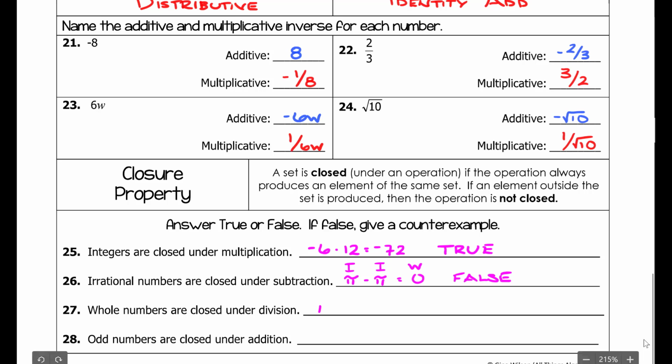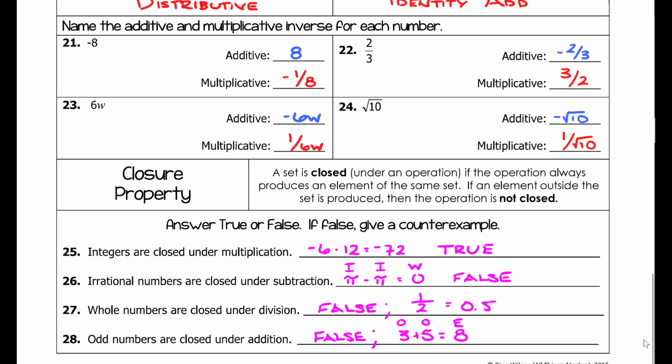Whole numbers are closed under division. That's also false. A quick, easy counterexample is 1 over 2. 1 is a whole number, 2 is a whole number, but when I divide those, I get 0.5, which is not a whole number. So that is not closed under division. 28, odd numbers are closed under addition. This is also false. 3 is odd, plus 5, which is also odd, equals 8, which is even. So it is not closed under addition.